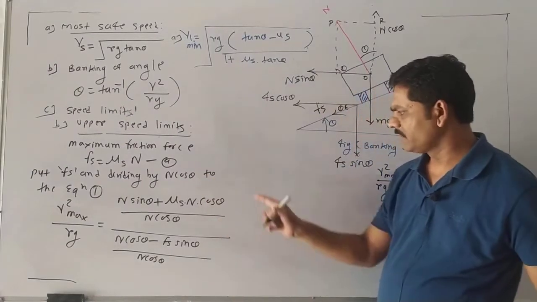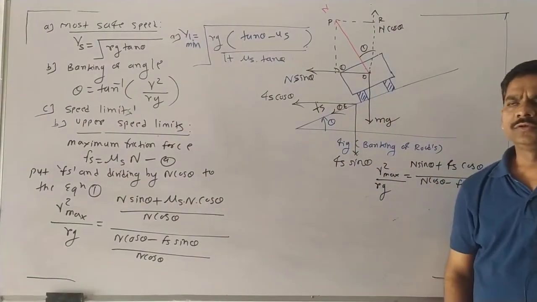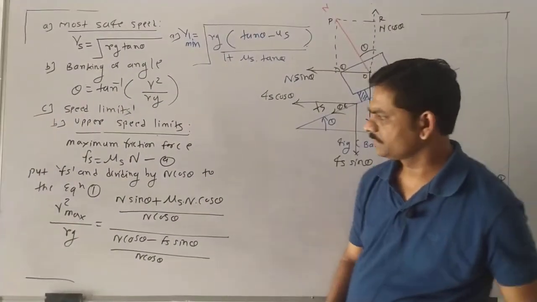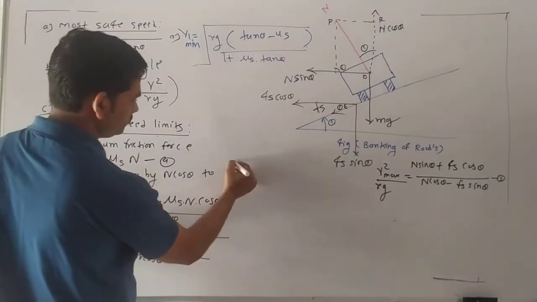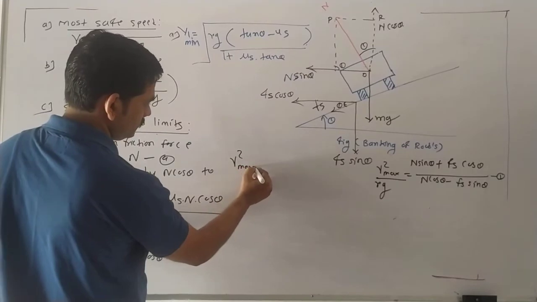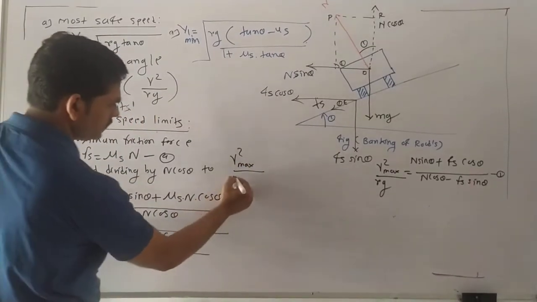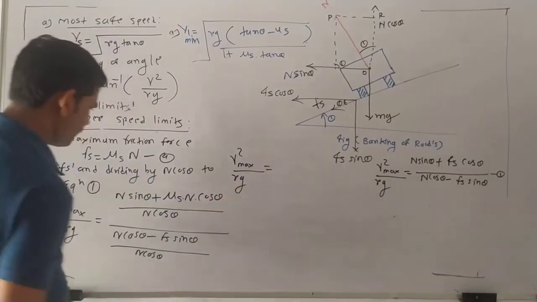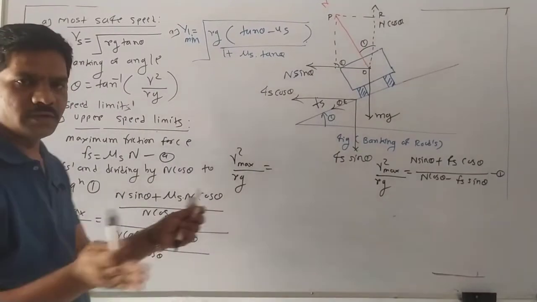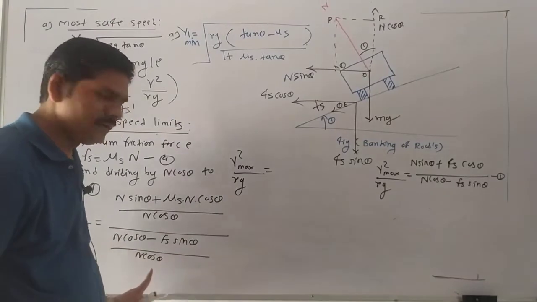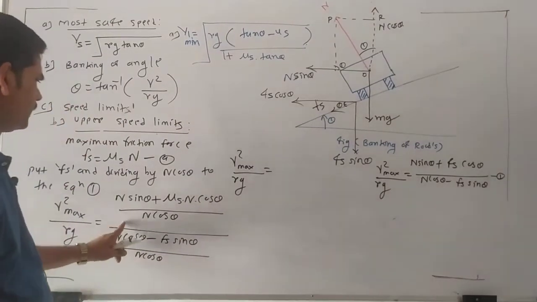Then after solving all these things, what do we get here? After solving, v max square upon rg. If you divide, the N cancels in the numerator and denominator. So what is remaining here?